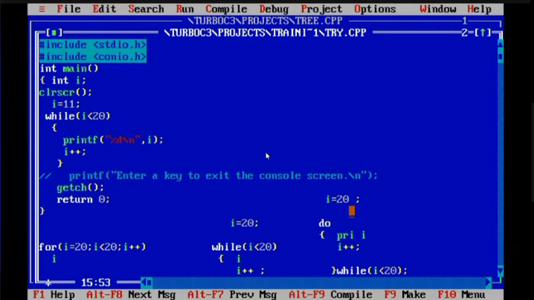In case of do while, I is 20. Okay. And you are writing do printf I. Do you feel that there will be a difference? Yes, ma'am. What is the difference?